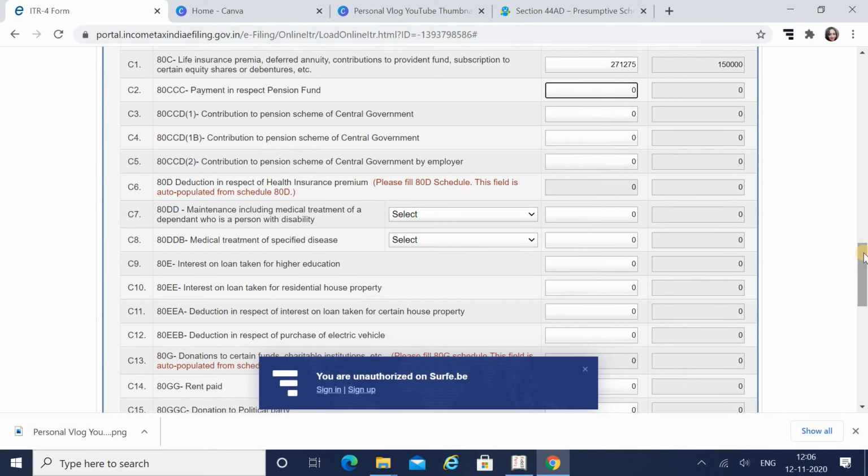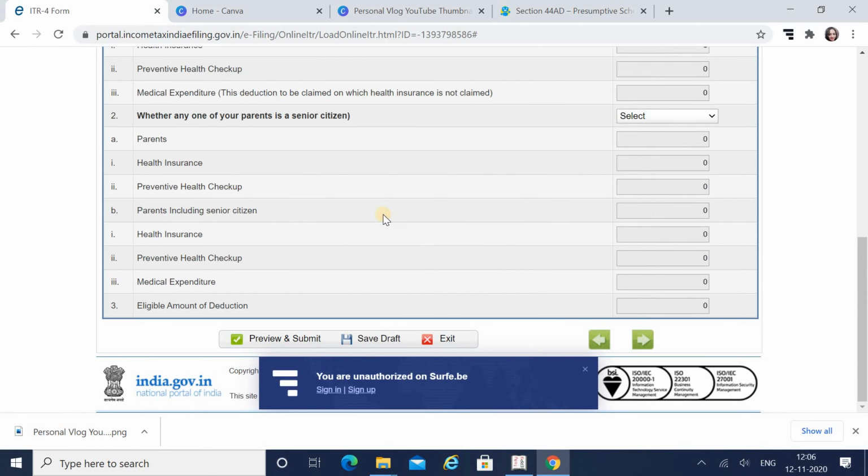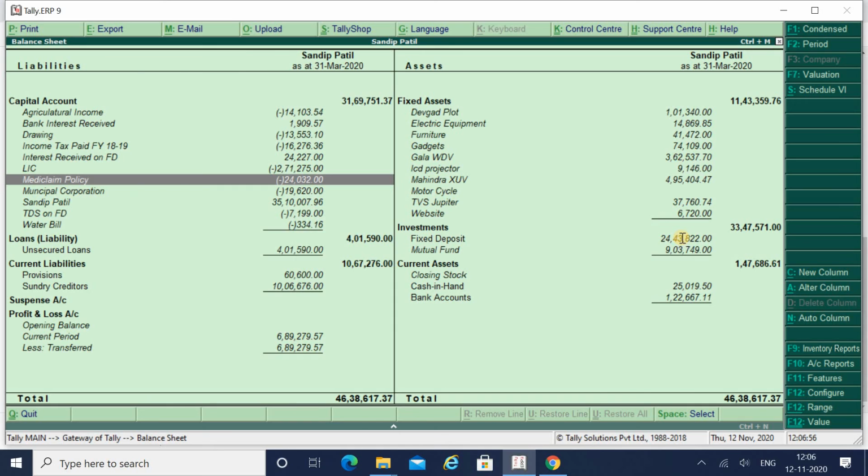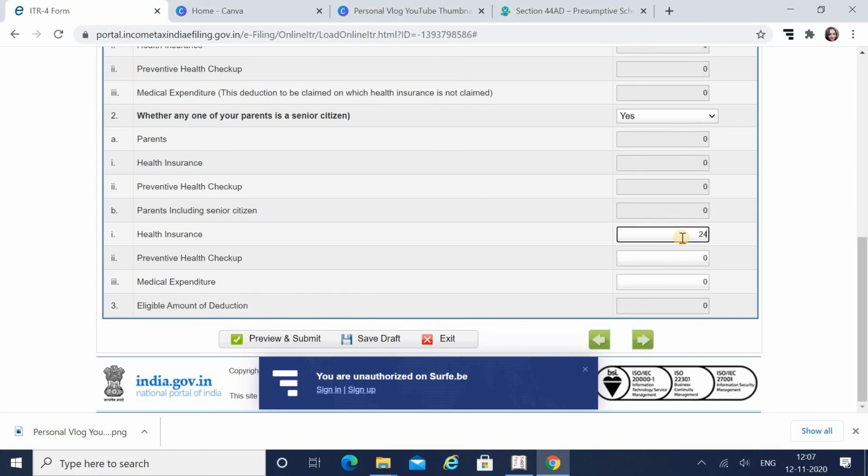Under section 80D, I have to show this health insurance, so I will show the health insurance value of 24,032 over here. Save draft again.